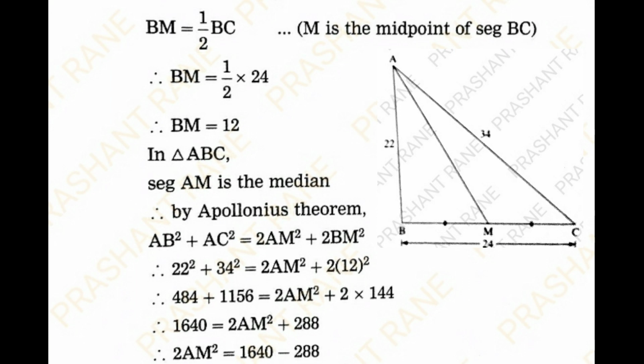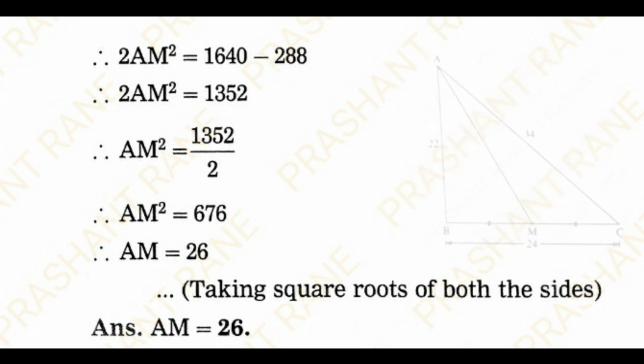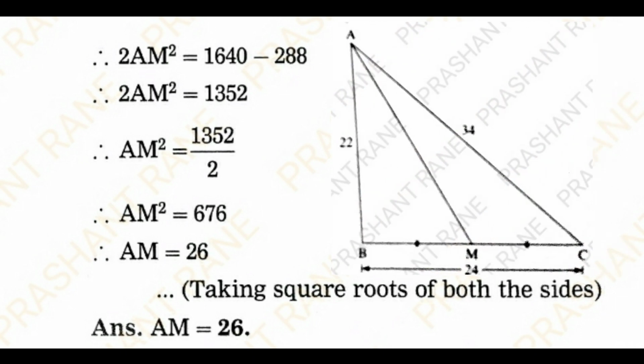Substituting the values, 22 square plus 34 square is equal to 2AM square plus 2 into 12 square. 22 square is 484 plus 1156 is equal to 2AM square plus 2 into 144. 484 plus 1156, addition is 1640, is equal to 2AM square plus 288.